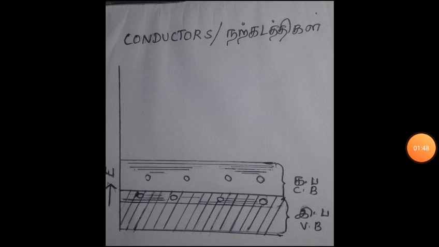And here we have the diagram. There is no energy gap. The VB refers to valence band and CB refers to conduction band. They overlap, and there are a large number of electrons available for conduction, and hence these materials conduct electricity very easily.